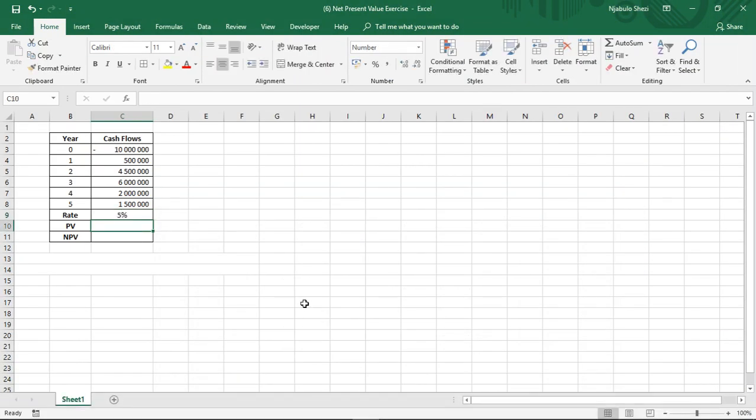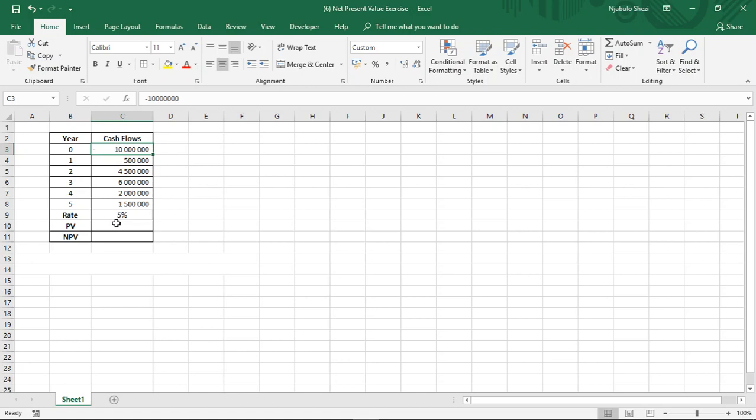5%. And then what we basically need to do at this point, guys, is to discount these cash inflows from year one to year five. We need to discount them into the present value to find out how much these cash flows are today. How much are these cash flows from year one to year five today? We don't need to discount this 10 million rand because it's in year zero. It's basically in the present. So 10 million rand today is 10 million rand today.